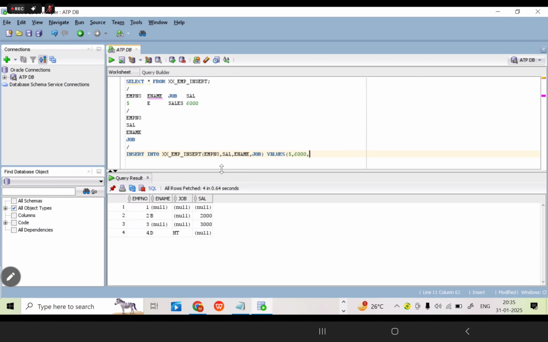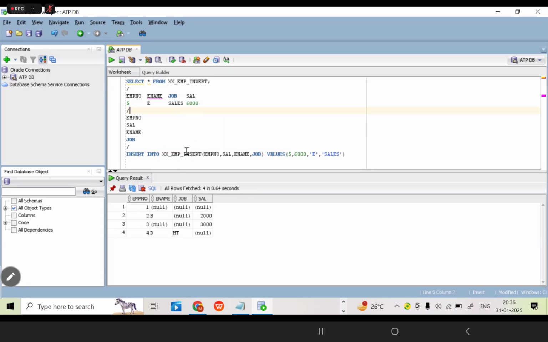Okay. Next one, what is the next column? Employee name. What is the employee name? Yes. Next one, what is the value? Next, job, what is it? Sales only. Now, I want to give the values like this only. Normally, you want to give the proper order. Is this a proper order of your requirement? No. But I want to give the improper order, and I want to store the data into that particular table.